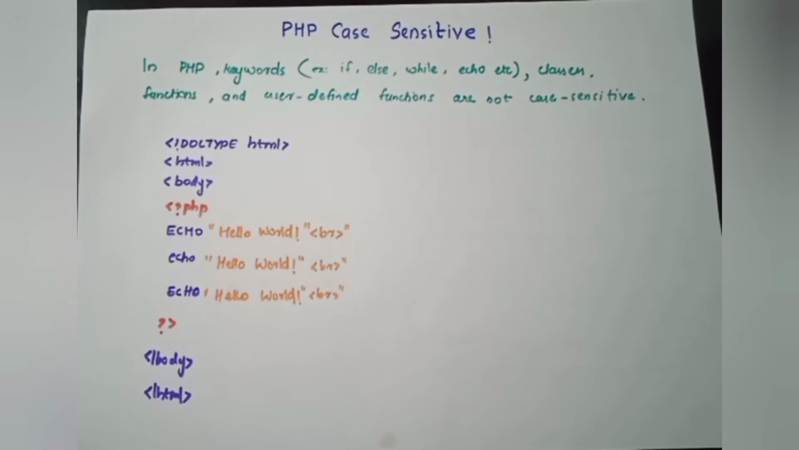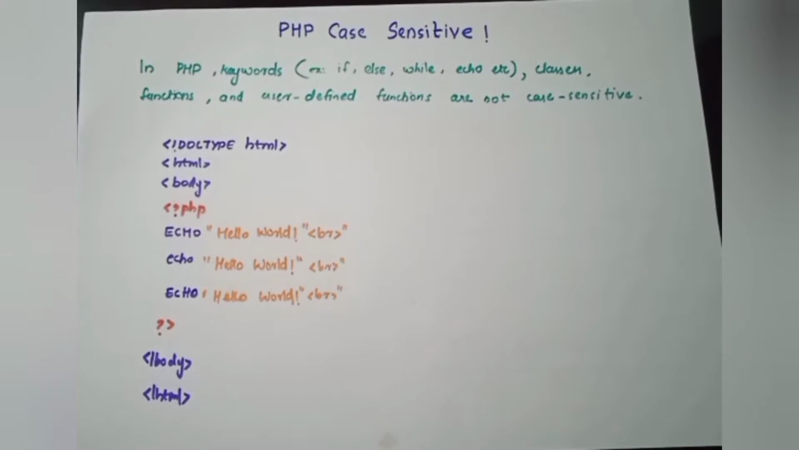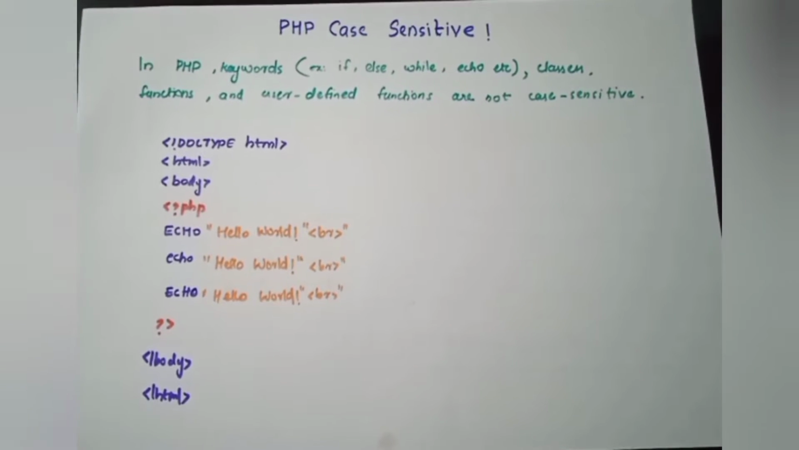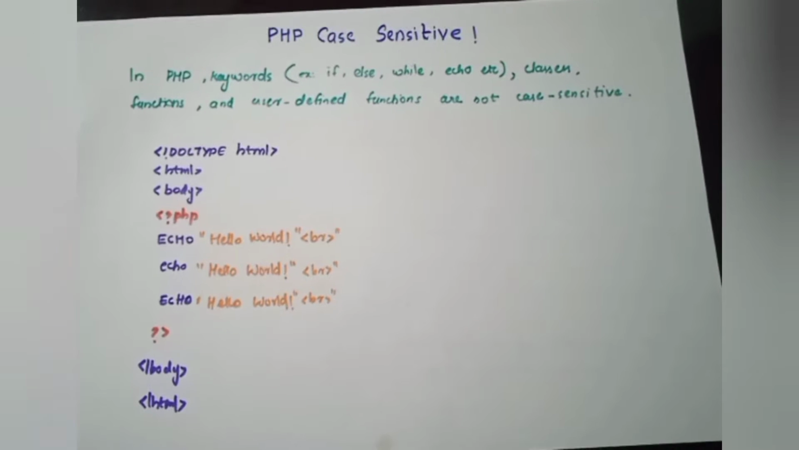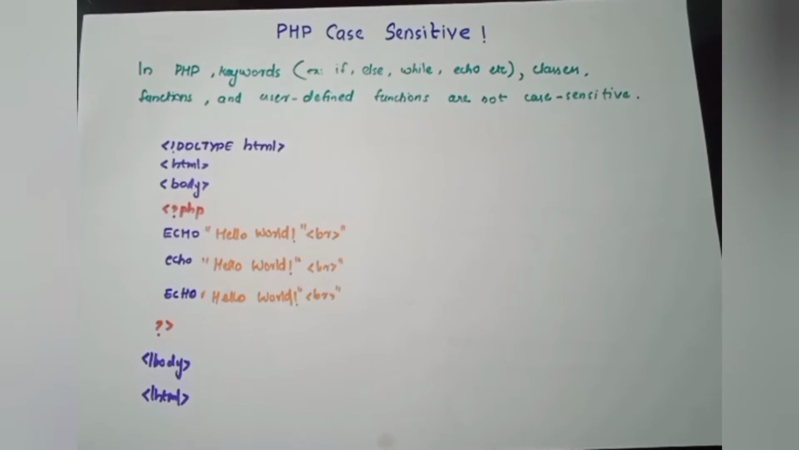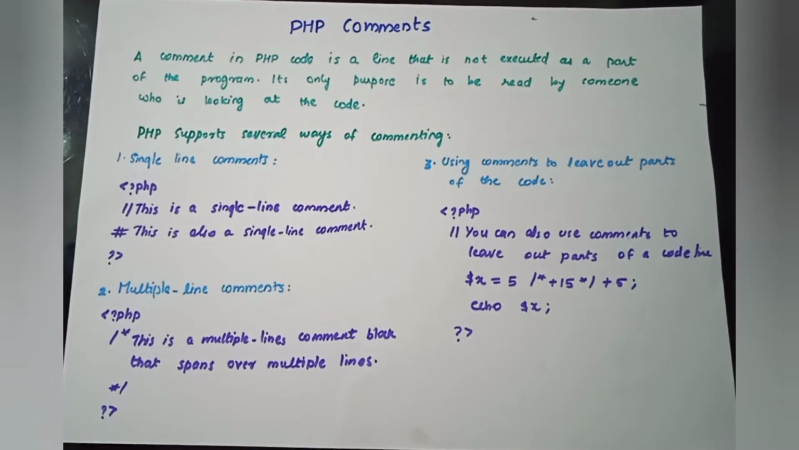But in the case of variables, this case sensitivity applies. So in many cases like keywords, classes, functions, etc., PHP is not case sensitive, but for the variables inside PHP, they are case sensitive. So let's get into the PHP comments.